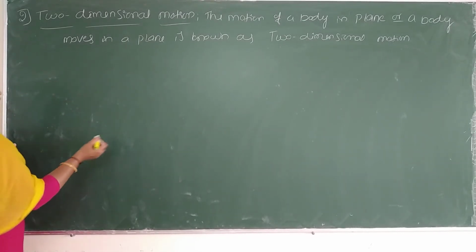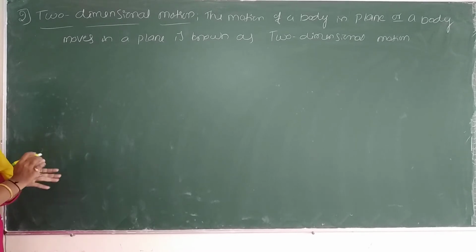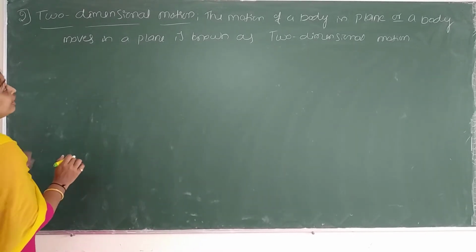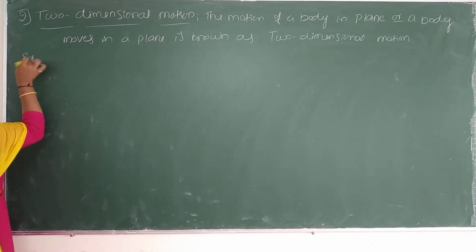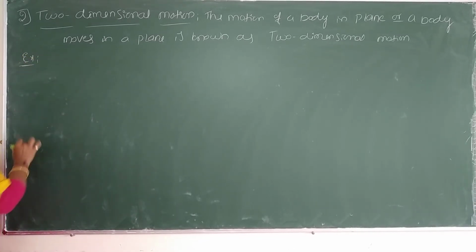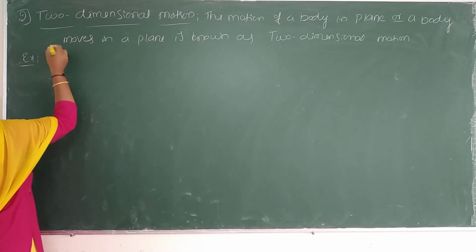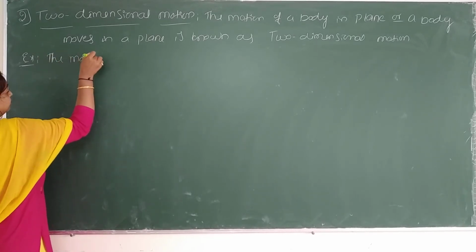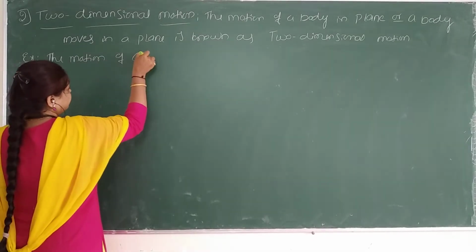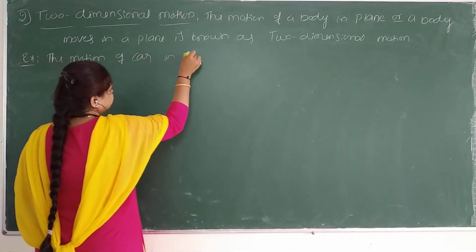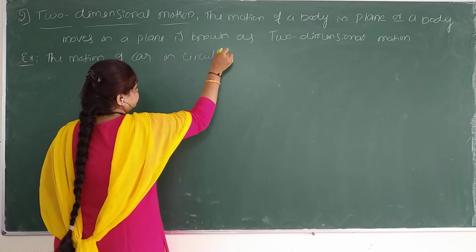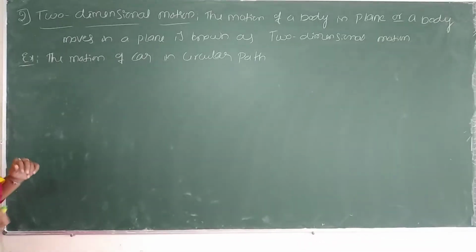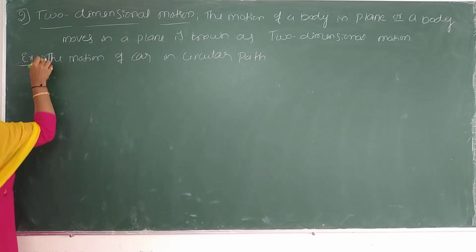it may be an xy plane or a yz plane or a zx plane, then we call it a two-dimensional motion. Example for two-dimensional: the motion of a car in a circular path.